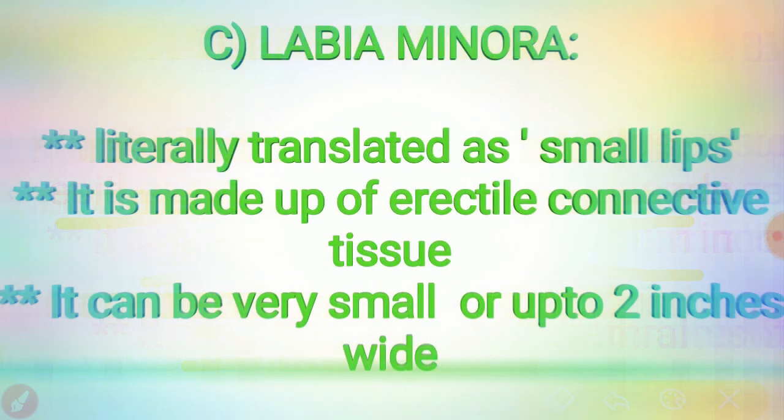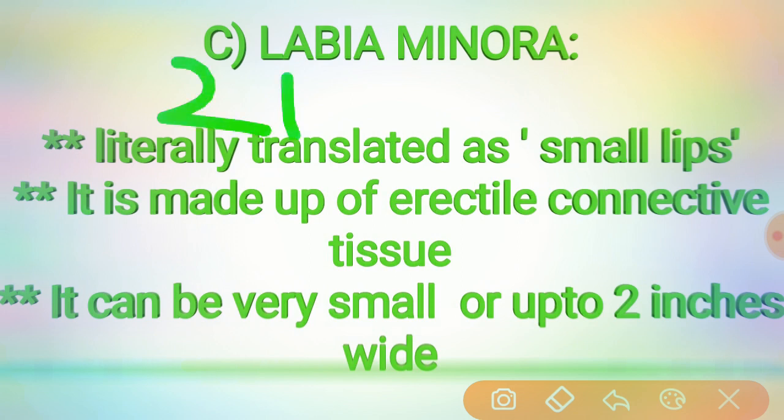Coming to the third one, the labia minora. In the labia minora, there are two thin folds of skin, devoid of fat, present on either side just within the labia majora.